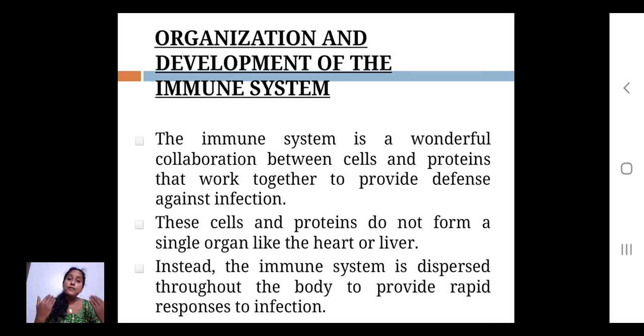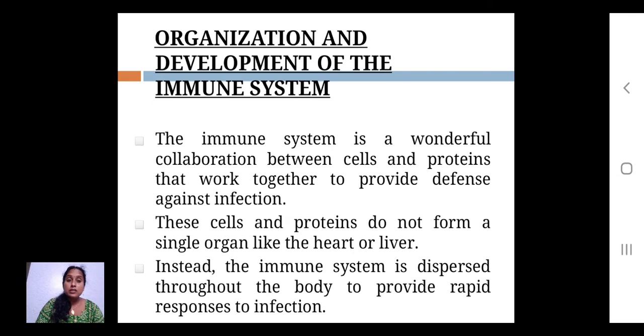So each and every cell is involved, directly or indirectly, or needs the support of the immune system, because we know that the entry of unwanted things or foreign substances may happen in any opening, like the eyes, nose, or mouth, wherever the entry takes place. Everywhere, the cells have to be conscious of the defense system.